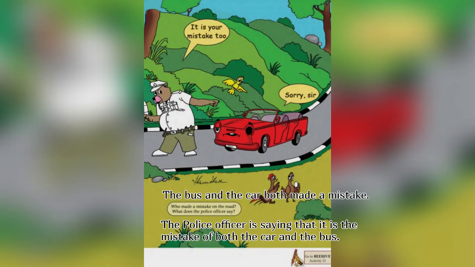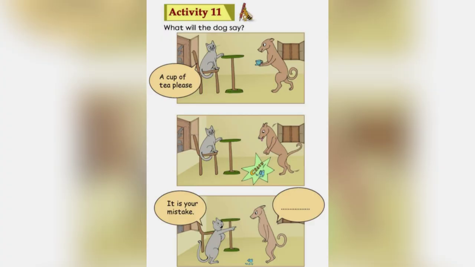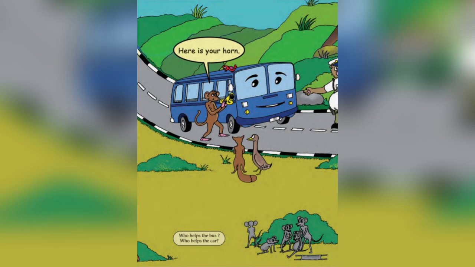Now let's do activity 11 in Beehive. Activity 11. What will the dog say? A cup of tea, please. Crack. It is your mistake. I am sorry. Here is your horn. In this page we can see that the monkey is giving the horn to the bus.